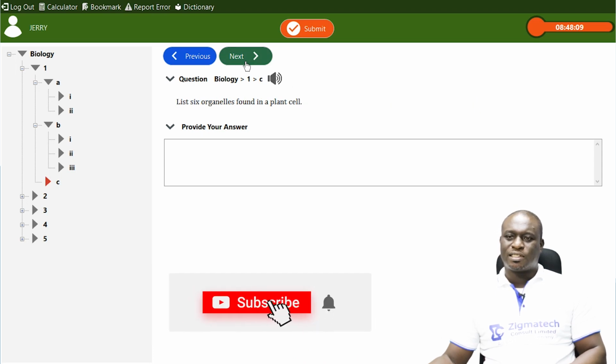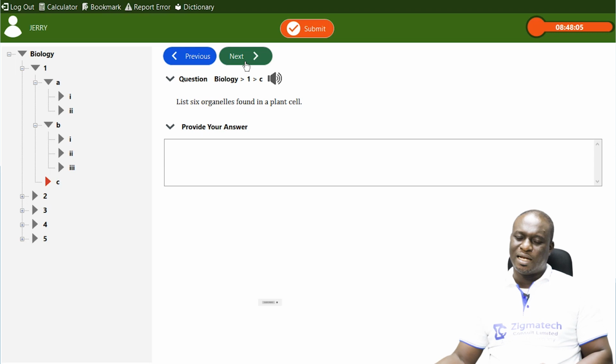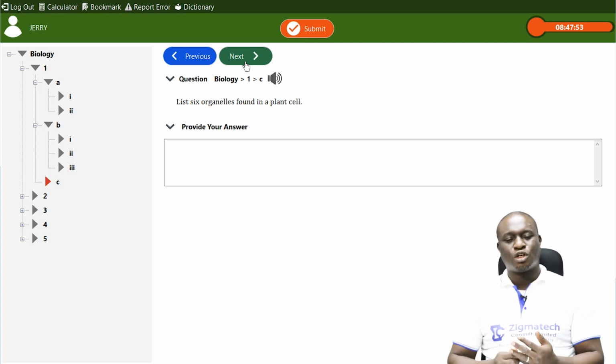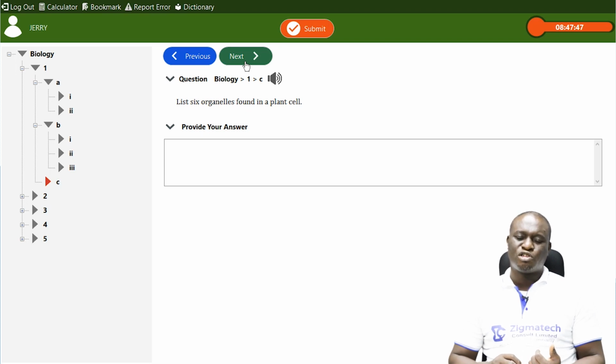Okay, next, list 6 organelles found in a plant cell. I have just mentioned this. There are several organelles that are found in a plant cell. We have the nucleus, which we have just been discussing so far. We said that the plant cell consists of the nucleus, and the nucleus functions in terms of hereditary function, carries out hereditary function.